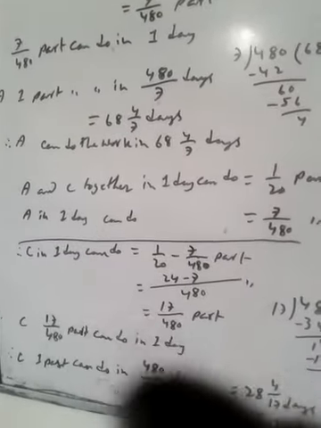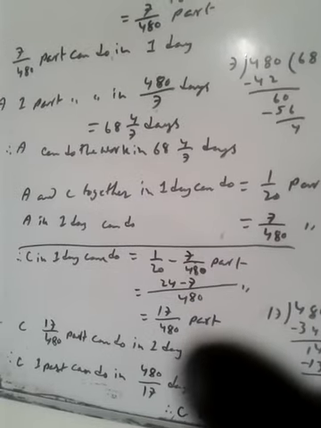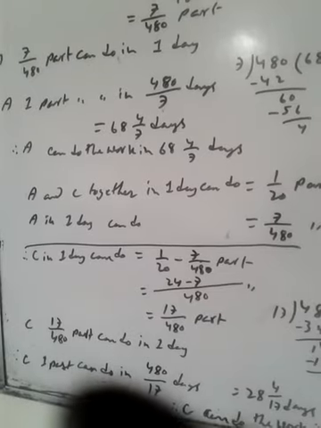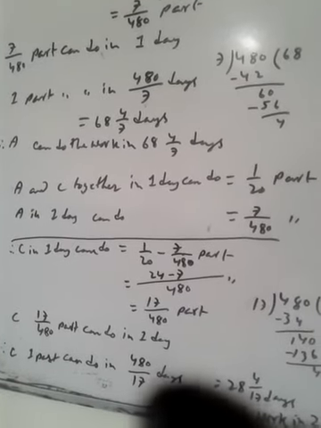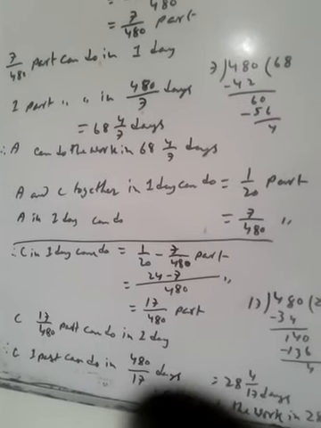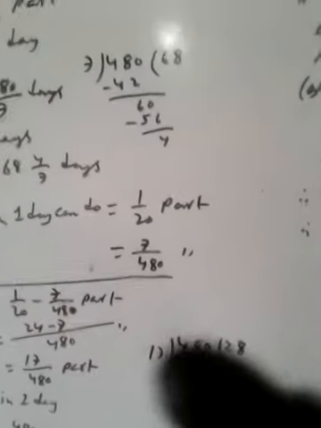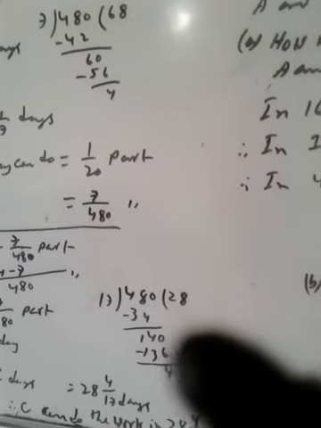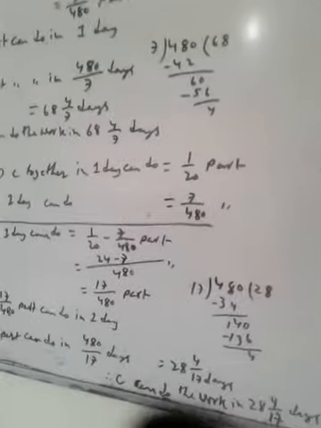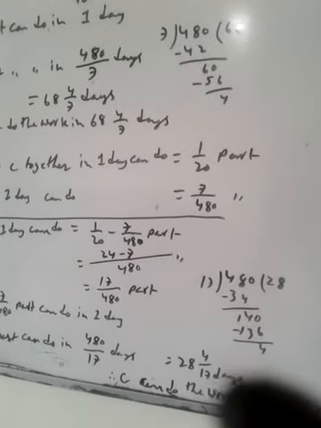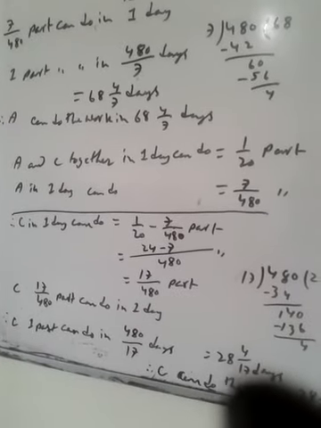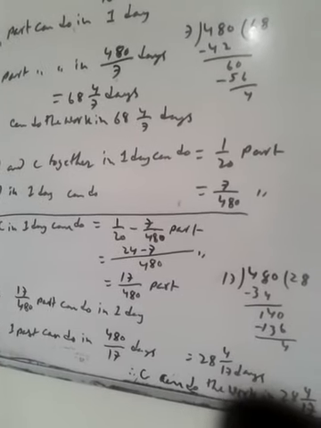C in one day can do 17 by 480 part. Therefore, C can do one part in 480 by 17 days, which is 28 whole 4 by 17 days.